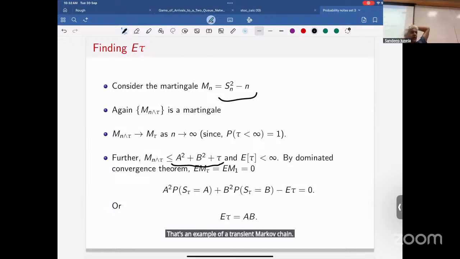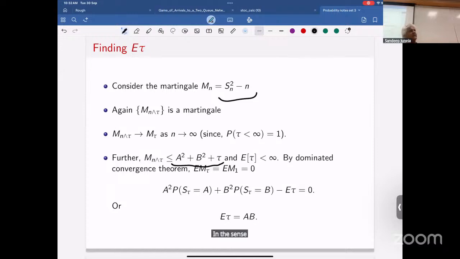On the other hand, this particular Markov chain is a recurrent Markov chain. It visits each and every state infinitely often. But it's a null recurrent Markov chain, in that the expected time to visit each and every state is infinity. So in stationarity, the fraction of time you spend in any state is still 0.